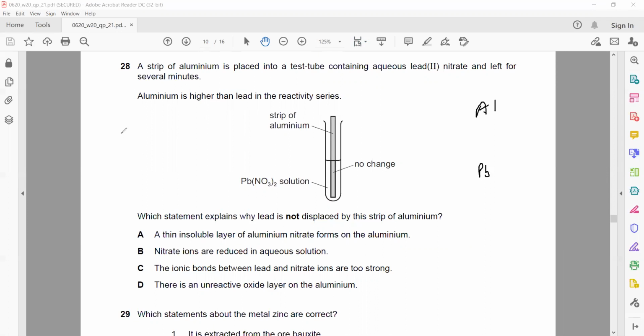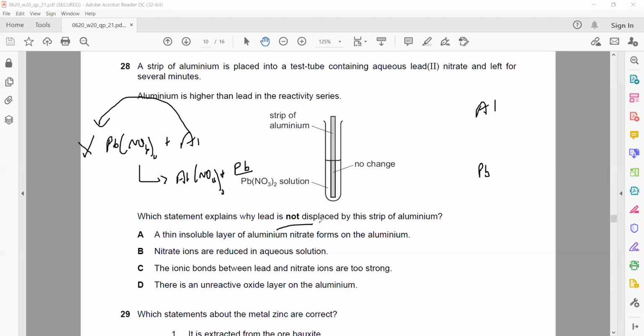So what should happen: lead nitrate reacting with aluminium, aluminium is more reactive, so it should displace lead and form aluminium nitrate, and lead metal should be formed. This is what should happen, but it's not happening. What is the reason why aluminium is not able to displace lead from its solution?